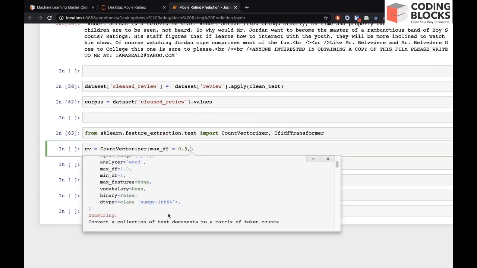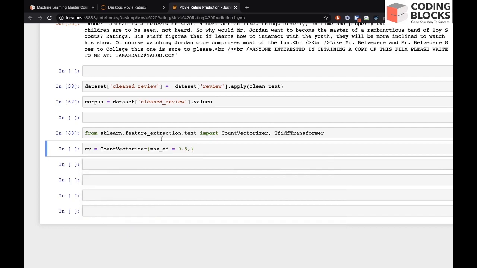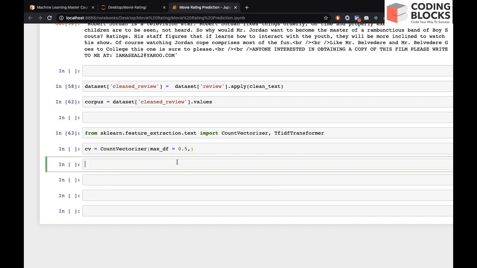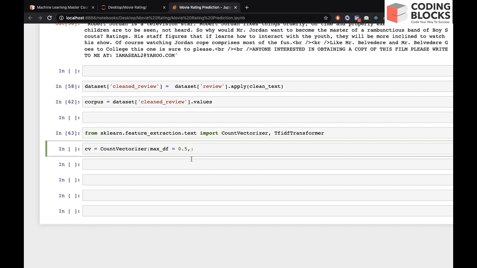And one more parameter we can use is max_features. This max_features is the number of unique vocabulary words in the whole text or corpus. If you take the unique words in the whole corpus of 40,000 reviews, you might get 80,000 or 1 lakh different unique words, but we are restricting it to only 50,000 unique words, right?